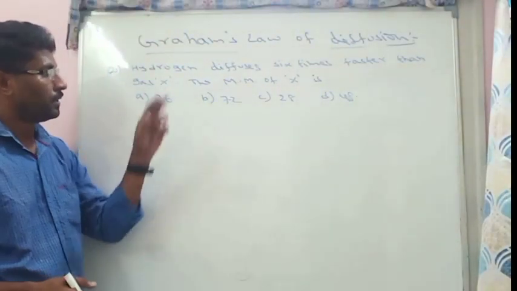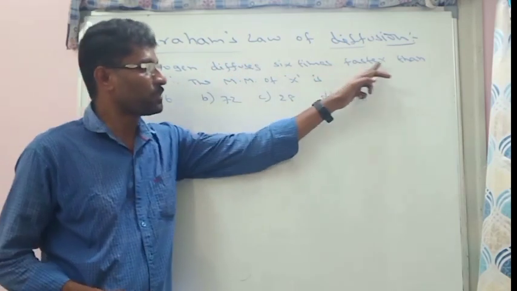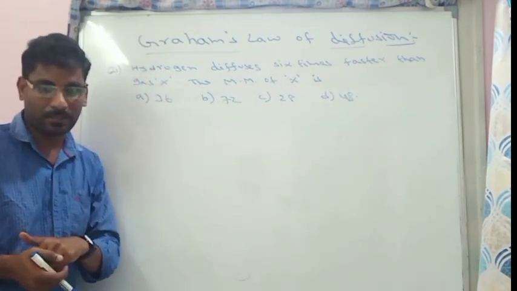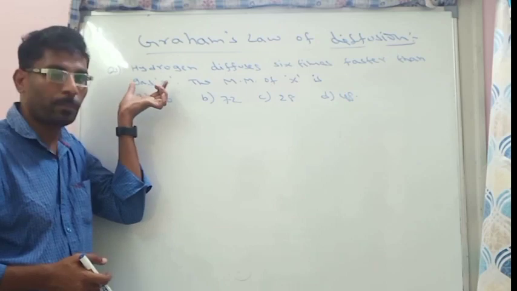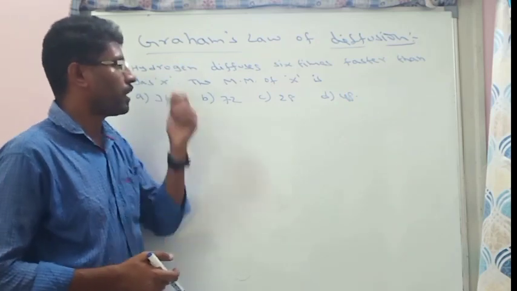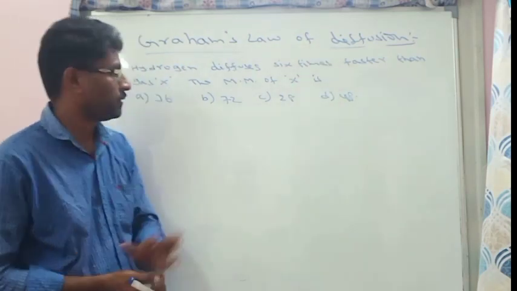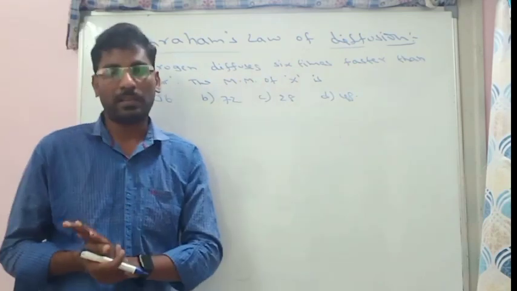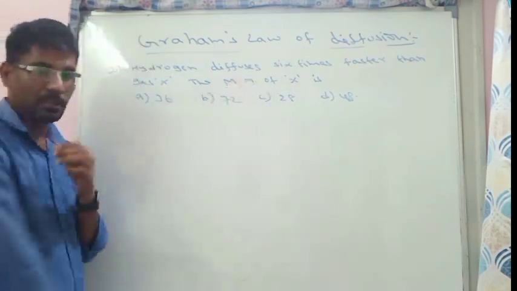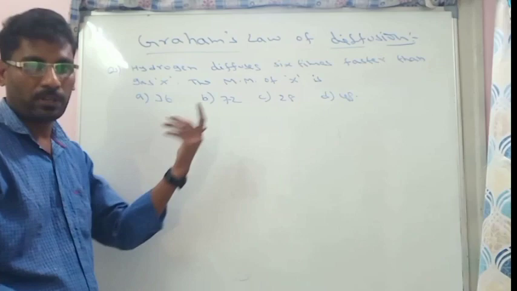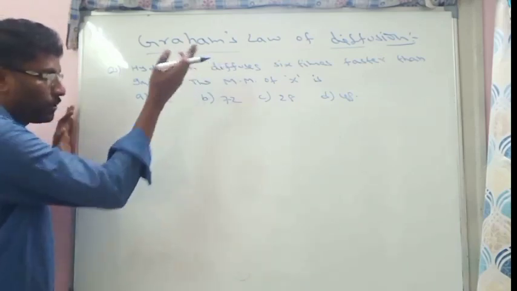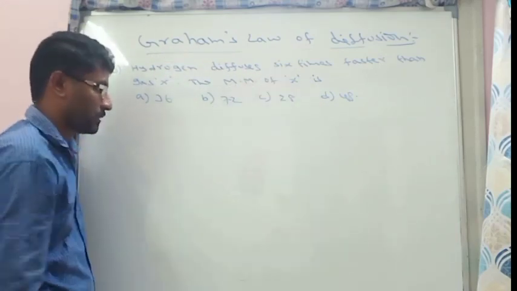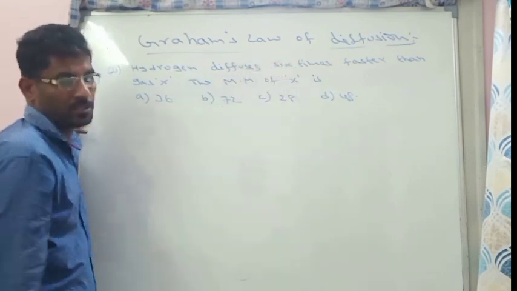See the question. Hydrogen diffuses 6 times faster than the gas X. We are taking gas X and comparing with gas X. The diffusion of hydrogen is 6 times. And then what is the molar mass of the X? So this is the question. Options are given 36, 72, 28, 48 like that. Now we have to identify molar mass of the X. Rate of diffusion also given 6 times.